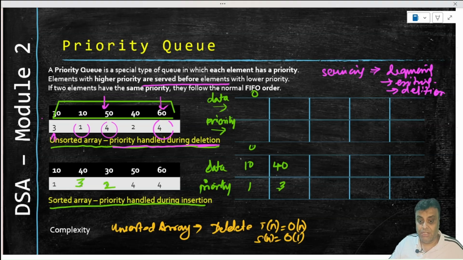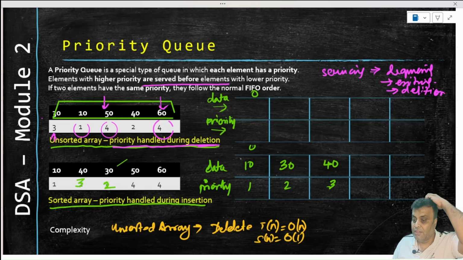Now, when 30 comes in and 2 is here, the insertion will do what? The insertion will move this 40 to the right and make space for this 30 with the priority 2 here, right?